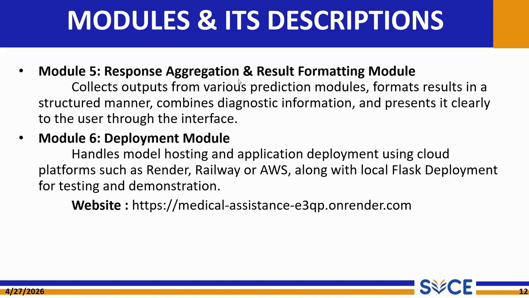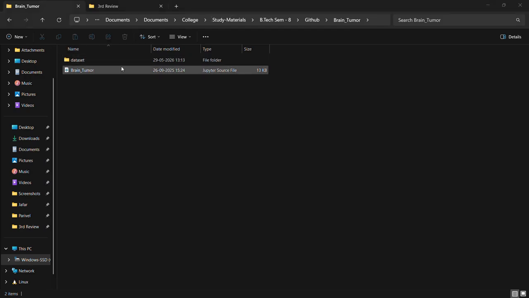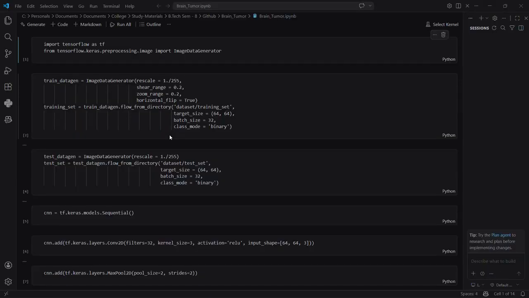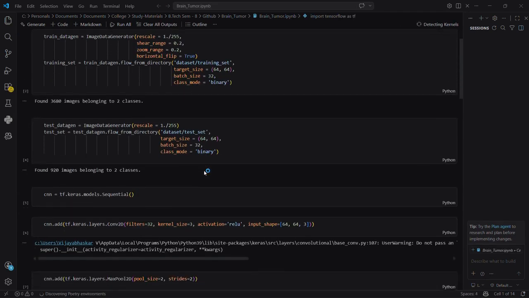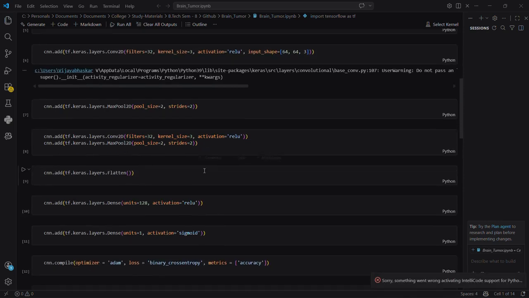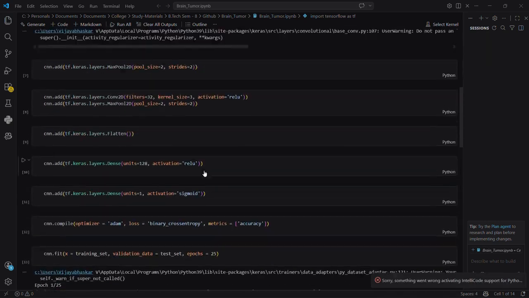Okay, that's all from the PPT side. Let's move on to the coding part of our project. For the image analysis module, as I said, we have three modules: brain tumor, pneumonia, and diabetic retinopathy. We used the same code, but different data for each module.